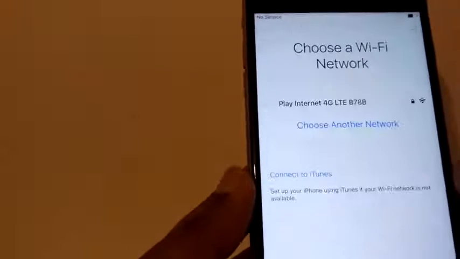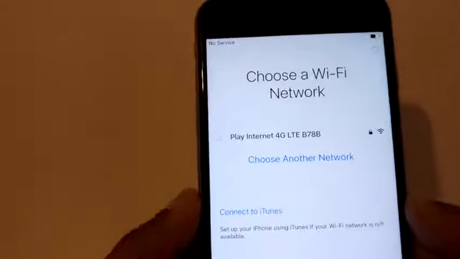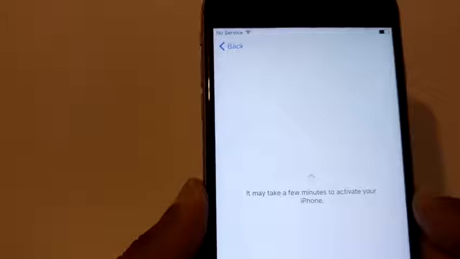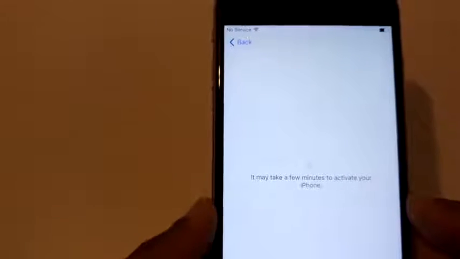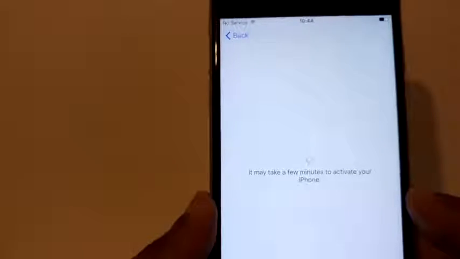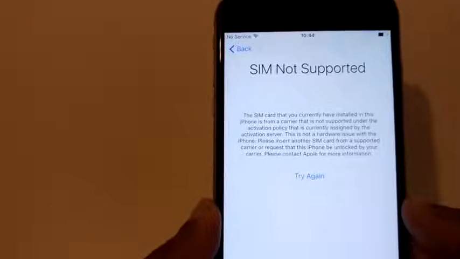Okay, we insert the password for Wi-Fi, or definitely it has to be connected with Wi-Fi. Then it's gonna help, and you will see that this phone is SIM not supported. It should come now. Yeah, here you can see SIM not supported.